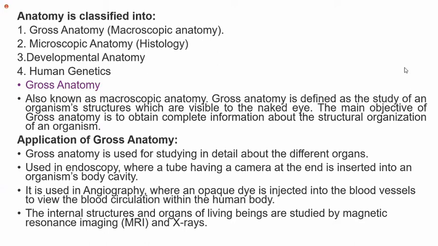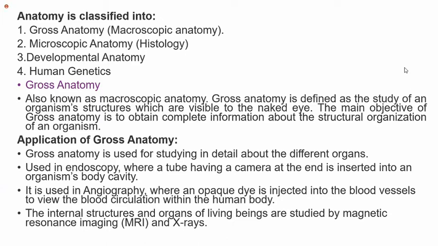For example, you want to see the deltoid muscle. Where is the deltoid muscle? You want to see the humerus bone. Where is the humerus bone? You want to see the eyeball. You want to see the neck, the contents inside the neck. Whatever you want to see, you can see through your naked eyes. But if you say, I want to see the cells, it is very difficult to see. The reason is they are microscopic in nature.